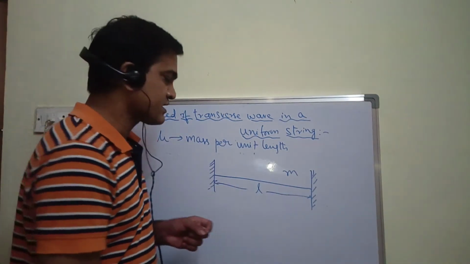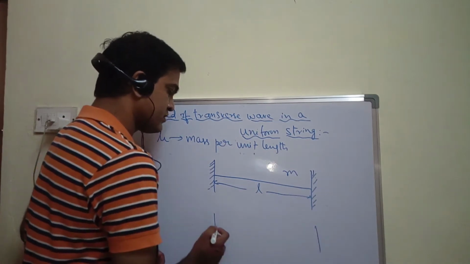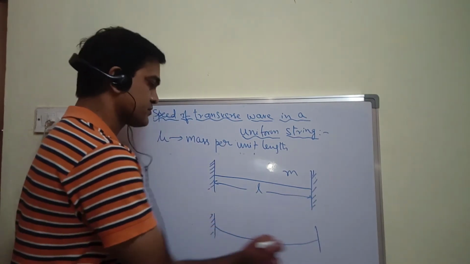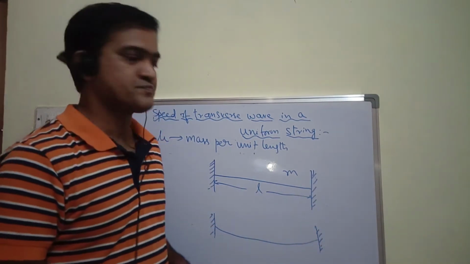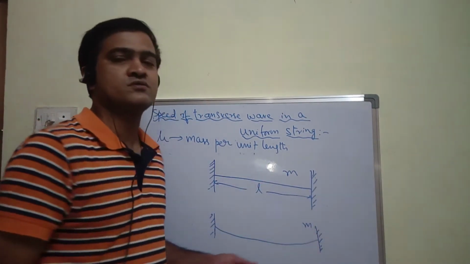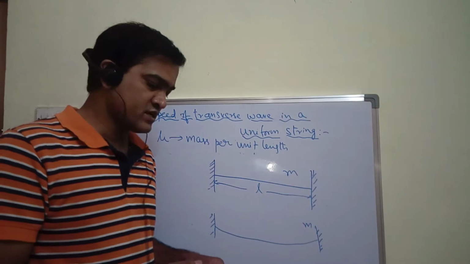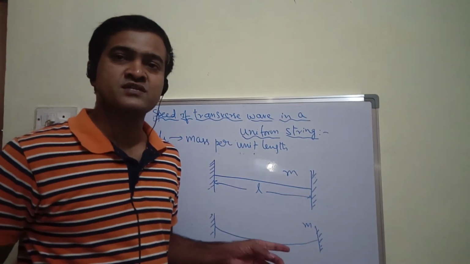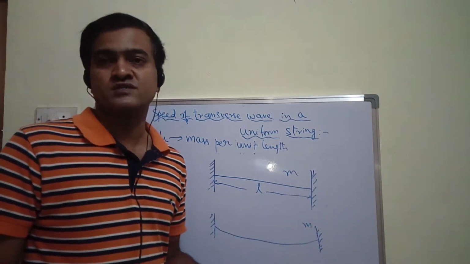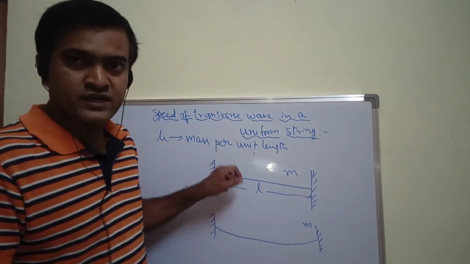And also I'll show you another case: the same string, which is loosely connected between the two rigid supports. When it is loosely connected and here tightly connected, I mean the same length and the same mass are considered. I would rather say identical strings, mass and length both the same, but one is connected tight between the two rigid supports and the other is loosely connected between the two rigid supports. Now if I perform the experiment by plucking or pulling the string at one point